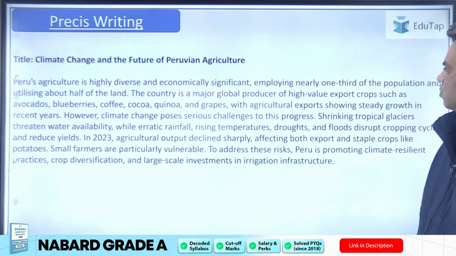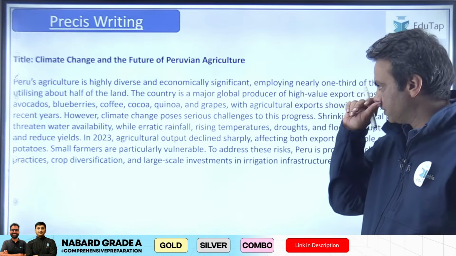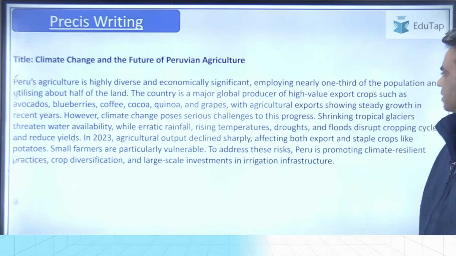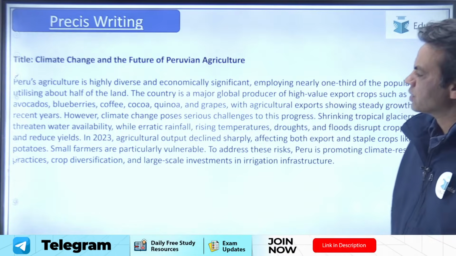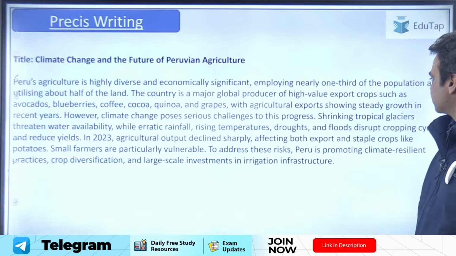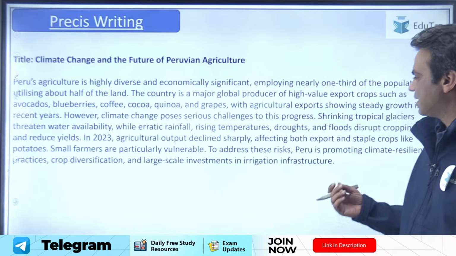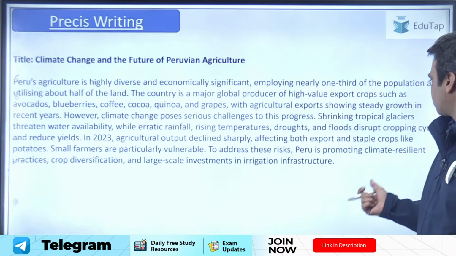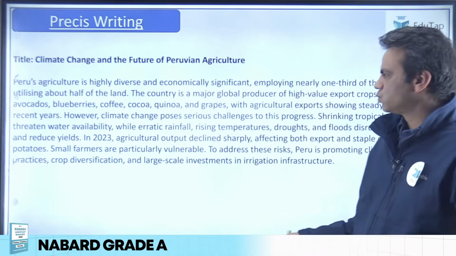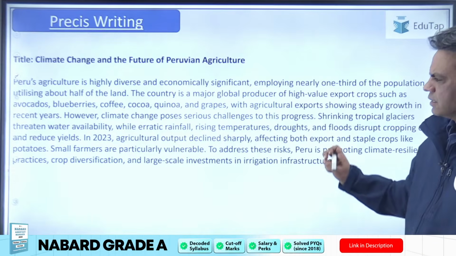The country is a major global producer of high-value export crops such as avocados, blueberries, coffee, cocoa, quinoa, and grapes, with agricultural exports showing steady growth in recent years. However, climate change poses serious challenges to this progress. Shrinking tropical glaciers threaten water availability, while erratic rainfall, rising temperatures, droughts, and floods disrupt cropping cycles and reduce yields. In 2023, agricultural output declined sharply, affecting both export and staple crops like potatoes.